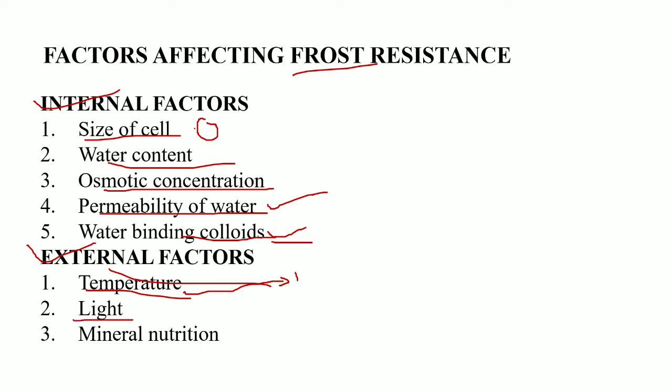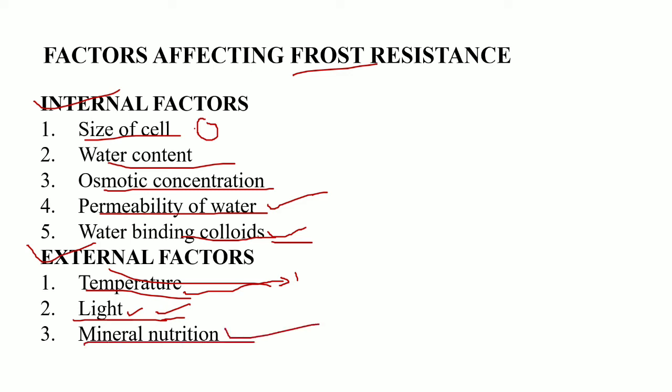Then we have the light. The lesser the tree is exposed to the light, the lesser the photoperiodism, and greater will be the resistance against the frost in the trees. This is due to the fact that if less light is available to the plant, then it will not grow, so it will not lose its energy in growth. As a result, the carbohydrates stored in the plant are converted into sugar, and as a result, it increases the resistance against the frost.